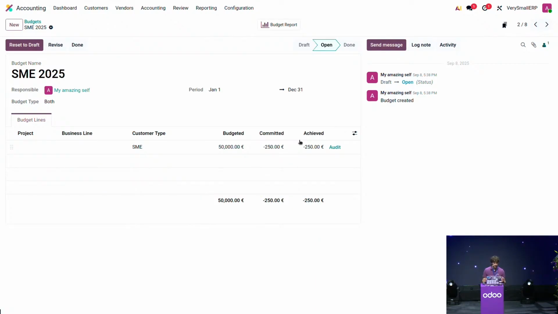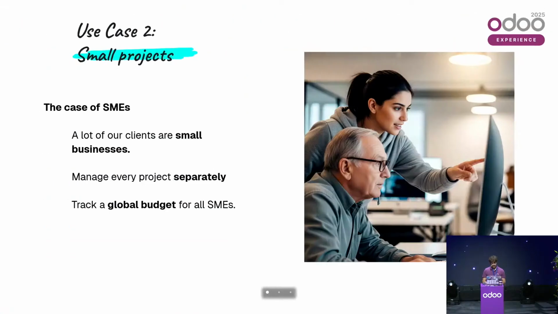So how it works is just that if you have a purchase order that is validated, of course you know that you're going to spend that money, so it will impact the committed amount, but you still haven't spent it, so it is still not achieved. So this is also how we can track budgets globally for small projects. In this case, we said SMEs, but it can also be small projects where you only want to be able to have one big budget for that business line or that customer type in this case.